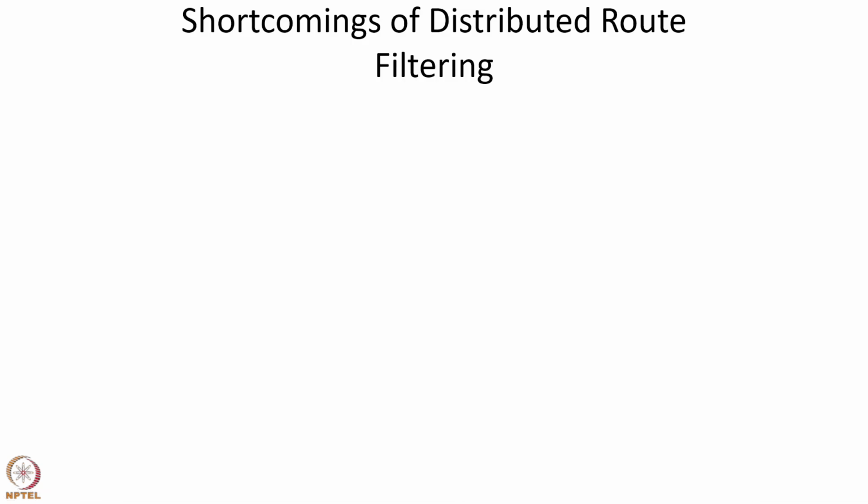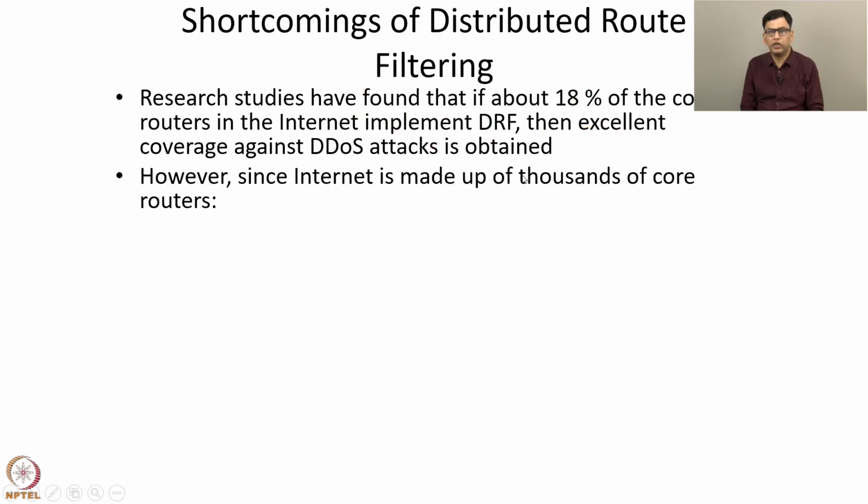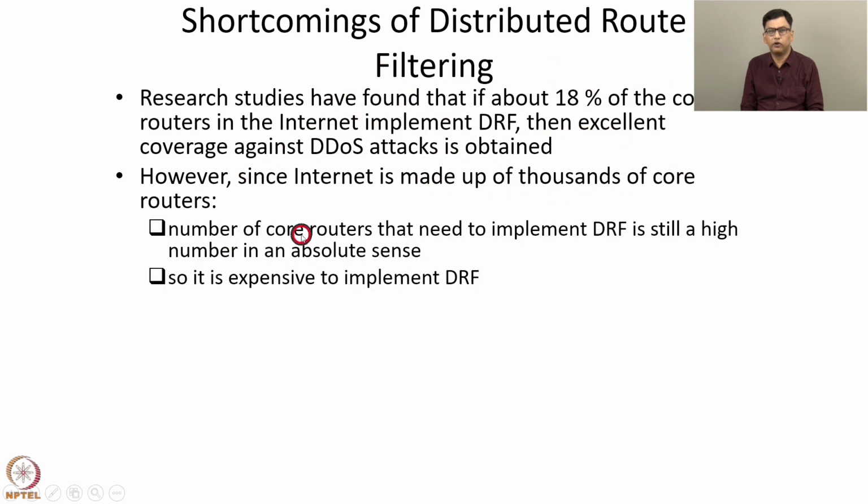But distributed route filtering has some shortcomings. Recent research studies have found that if about 18% of the core routers in the internet implement DRF, then excellent coverage against distributed denial of service attacks is obtained. But since the internet is made up of thousands of core routers, the number of core routers in an absolute sense that need to implement DRF is still a high number. So it is expensive to implement DRF. Since 18% of all the core routers need to implement it and the number of core routers is large, a lot of routers need to implement DRF. That increases the cost.